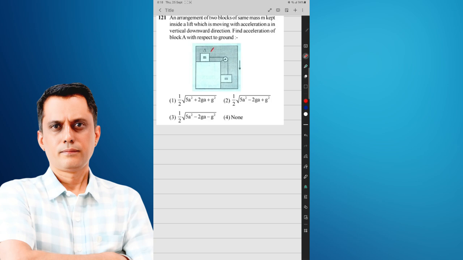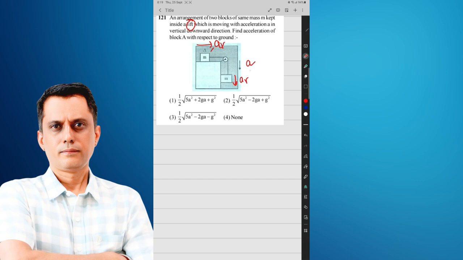In this arrangement, two blocks of the same mass m, one is on the table, this small m, and the second is this one, and the whole system is moving in the downward direction. Suppose the acceleration of each block with respect to this system, means with respect to the lift, a relative is downward and a relative is left to right.